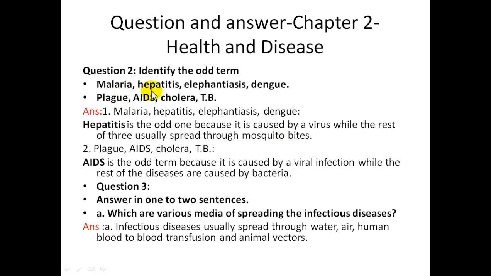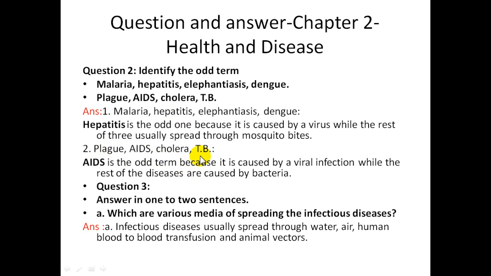Sorry, I'm so sorry. Hepatitis is also an infectious disease, but hepatitis is the odd one because it is caused by a virus, while the rest of the three usually spread through mosquito bites. Yes, hepatitis is a kind of jaundice, and that's why it is an infectious disease.